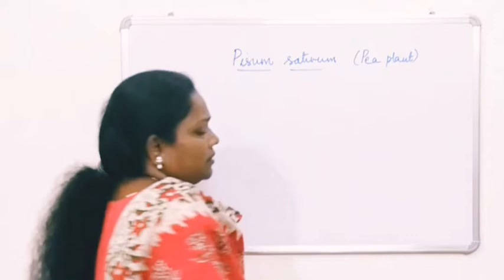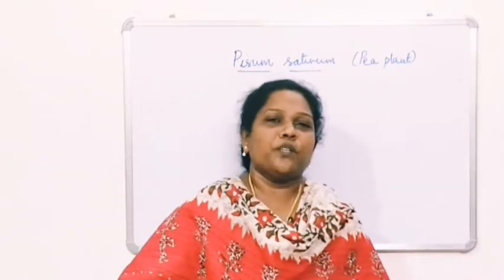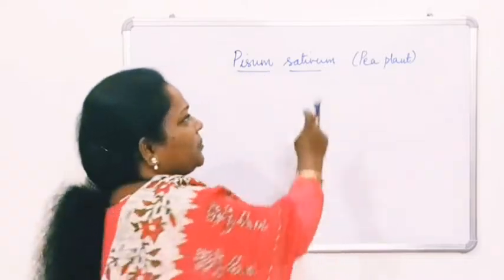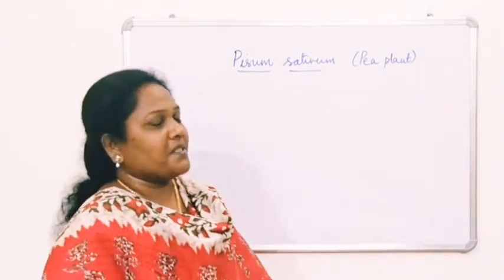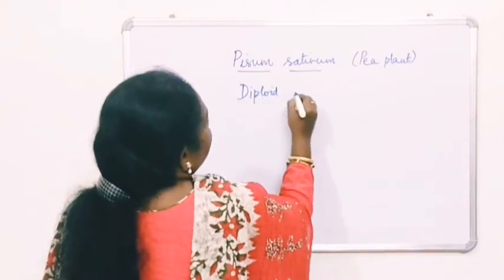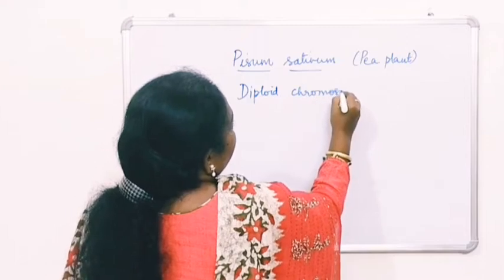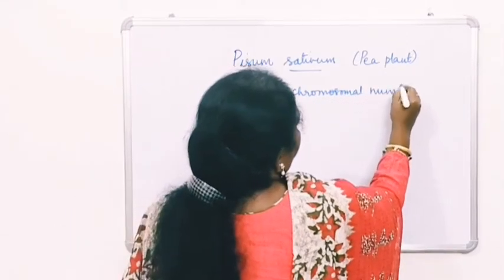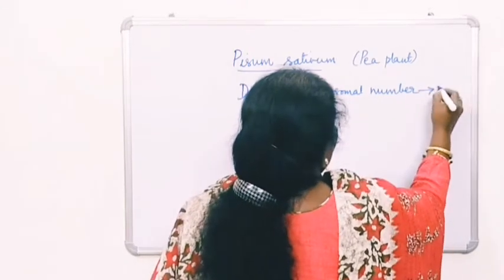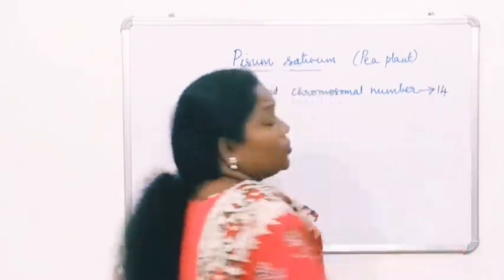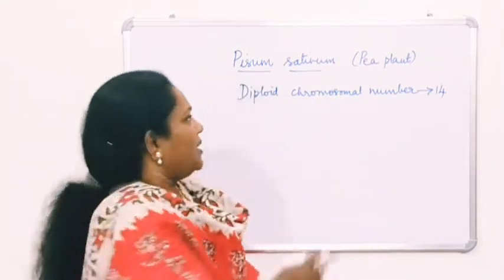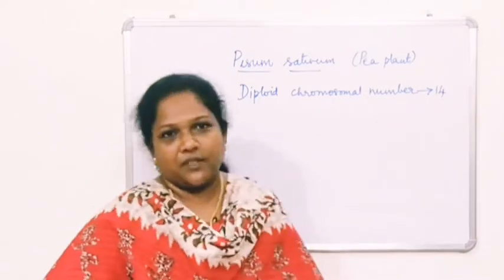Now one more question. What is the diploid chromosomal number of a human being? It is 46, right? In the same way, the diploid chromosomal number of Pisum sativum is 14. So what do you mean by the term diploid? It is 2n. Then what about haploid? It is n. So haploid is 7 and the diploid chromosomal number of Pisum sativum is 14.